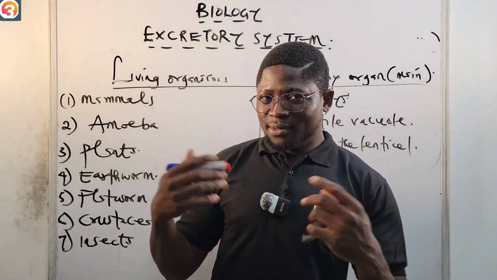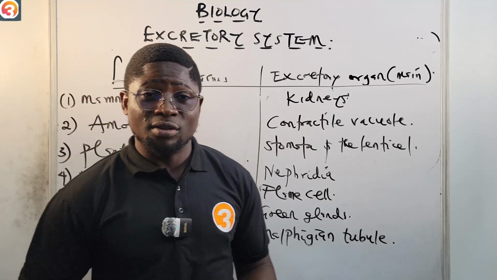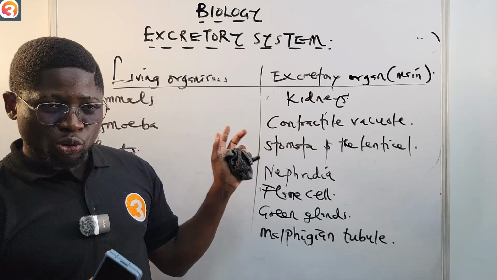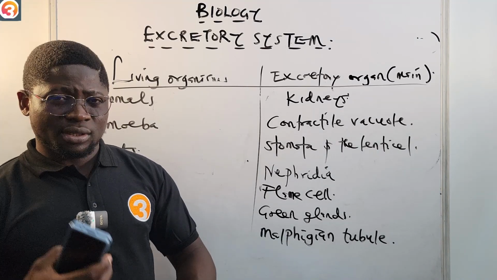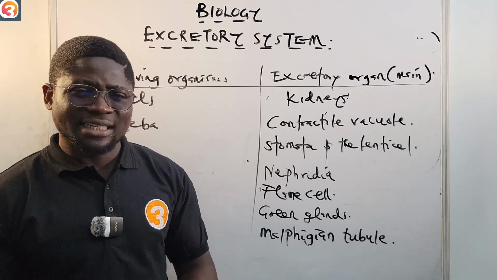All right, so thank you so much. This is where I'm going to end. We're going to go to the O3 Schools app now and answer questions. You see that they ask these questions a lot. It is necessary that you know all of these. In the next class, we'll talk about excretory organs in some other organisms, protozoans, annelids, insects and so on.